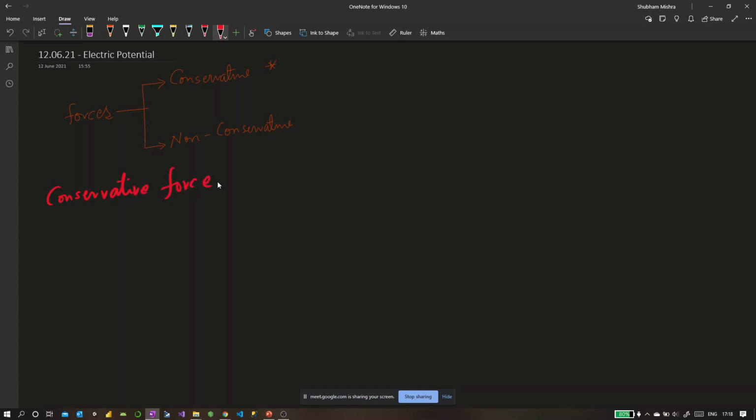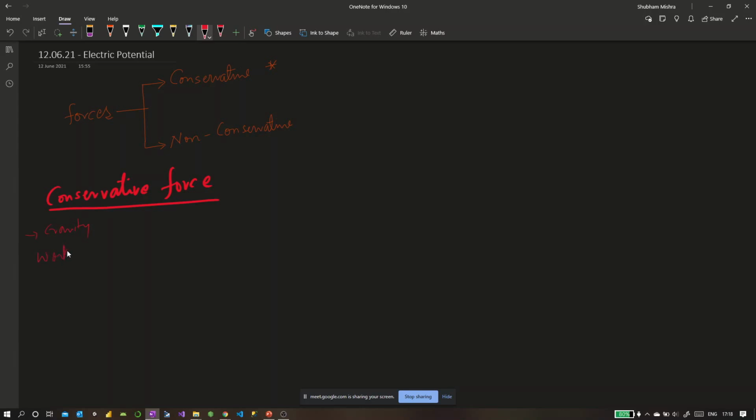So do you remember any example of a conservative force? The most familiar example I can give you is gravity. Gravity is a conservative force. Now, what do we mean when we say a force is conservative? The definition of conservative or non-conservative force is based upon another concept in physics, which is called work.